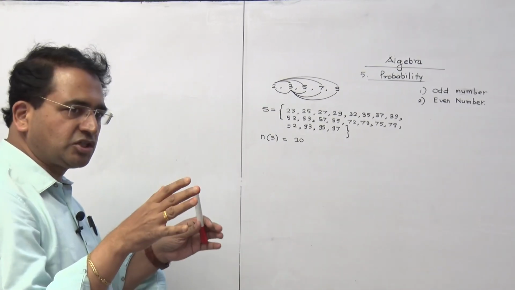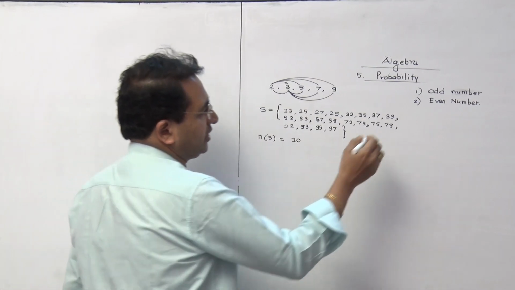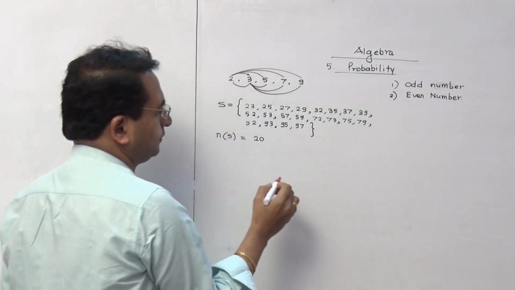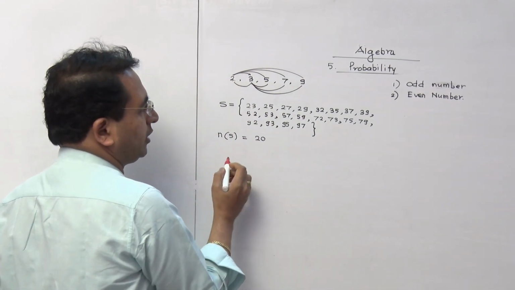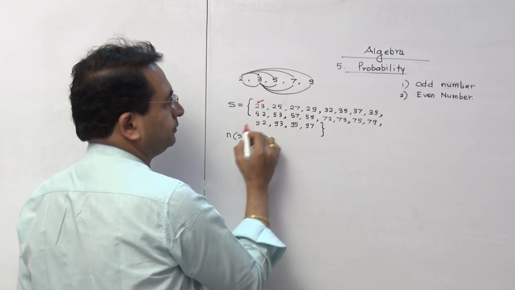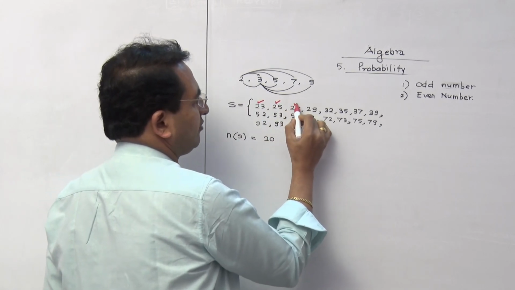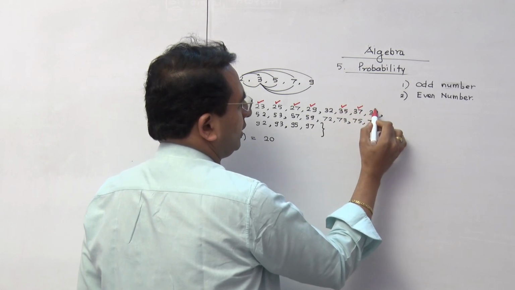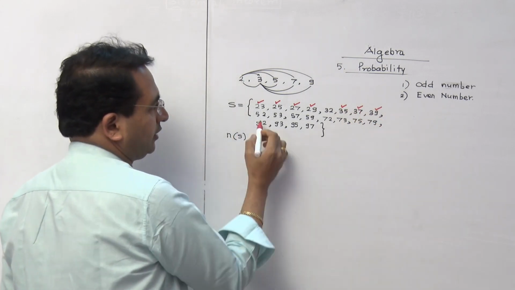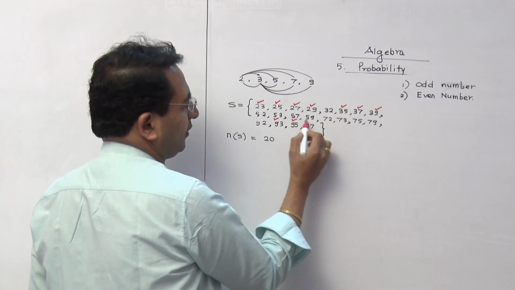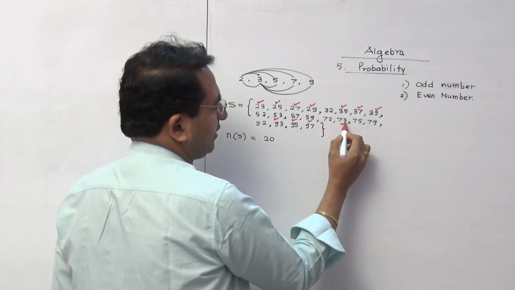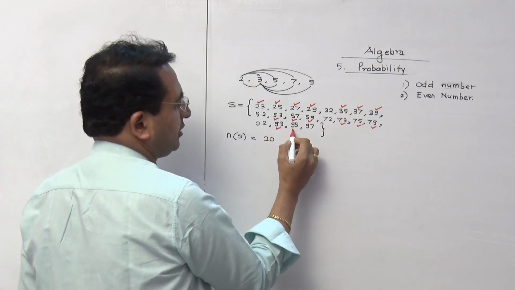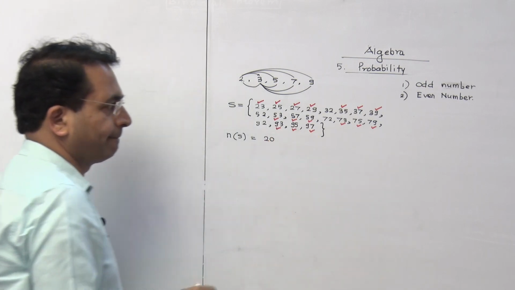Now you see the condition what they have given. Condition is find the probability such that it is an odd number. Now what do you mean by that? Odd numbers are 23, 25, 27, 29, 35, 37, 39, then 53, 57, 59, 73, 75, 79, 93, 95, 97.